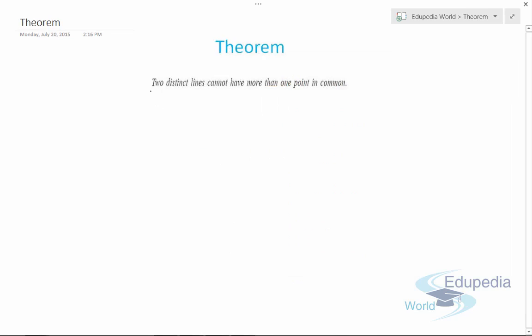The theorem is that two distinct lines cannot have more than one point in common. Now we need to prove this theorem.